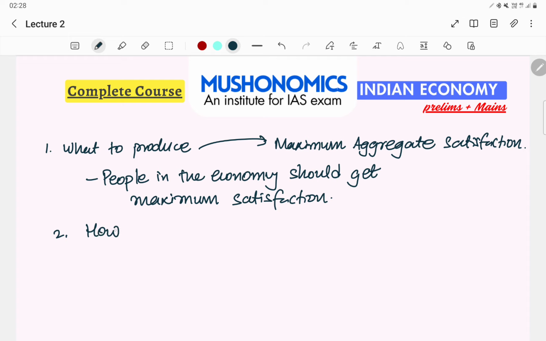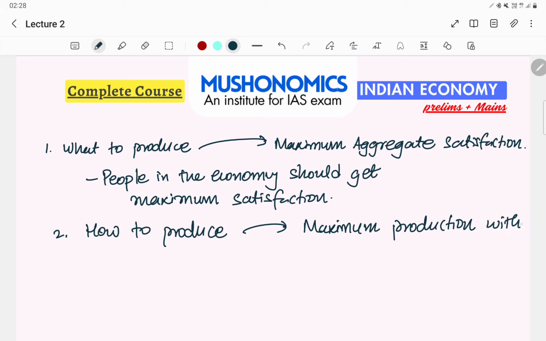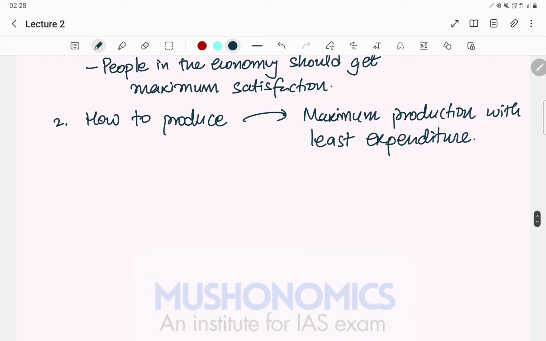Second, how to produce. For how to produce, you have to keep in mind that you have to maximize your production. So maximum production with least expenditure, this should be the criteria to decide on how to produce.